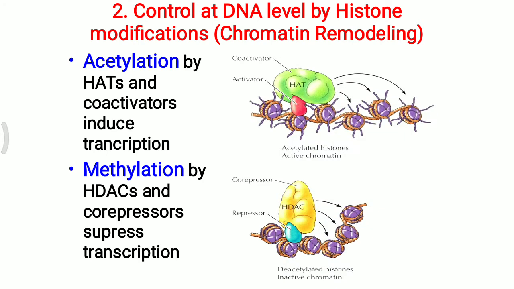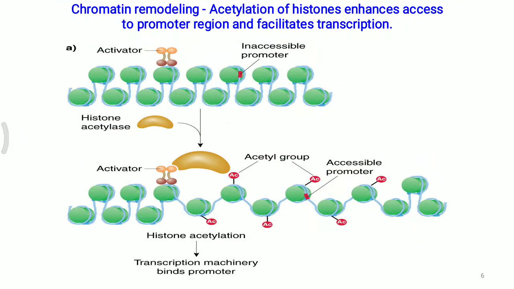Here in the picture it is shown that HAT, opposite to that, is activating this particular part of the DNA, while HDAC is leading to the methylation process as well as deacetylation of histones and inactivating the chromatin portion. So that is also one more type of gene expression modification.